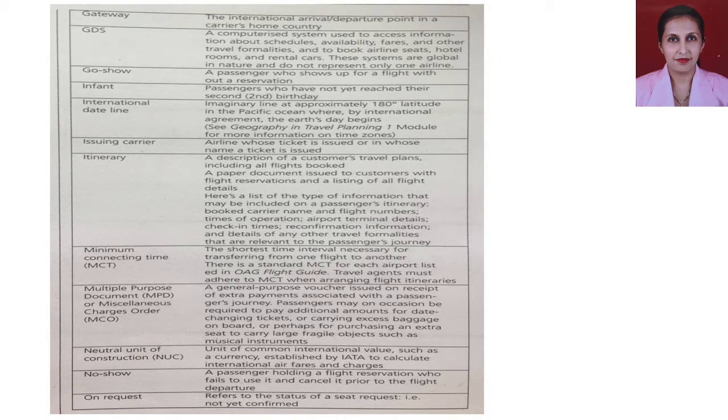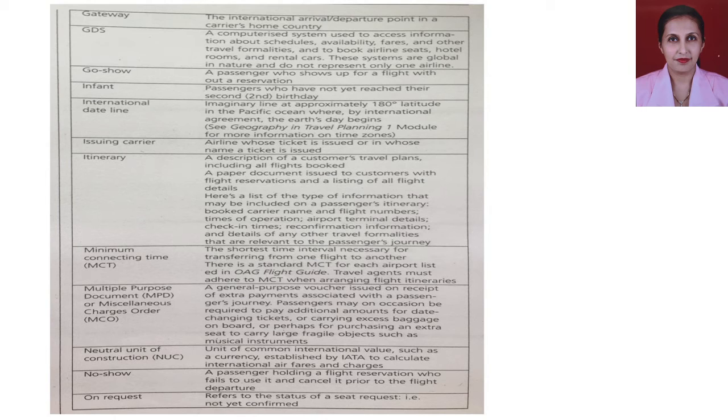The next term that we learn is neutral unit of construction, that is NUC. A unit of common international value, such as a currency, established by IATA to calculate international airfares and charges. So NUC is nothing but a common international unit. It is used for calculation of ticket fares on an international basis.